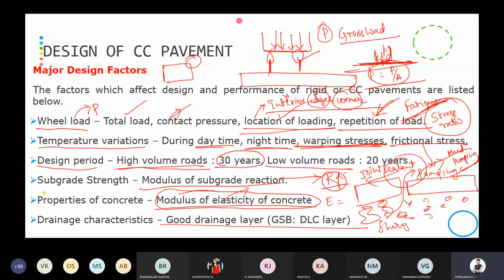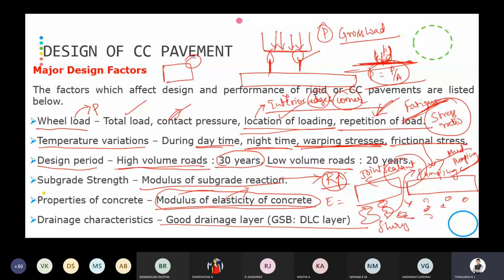If the water is not removed, the water makes its entry into the cement concrete through the joints and it will make the pavement weaker. Is it clear? These are the factors you should be in a position to explain in the exam.